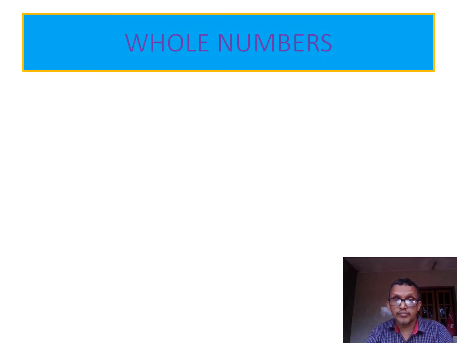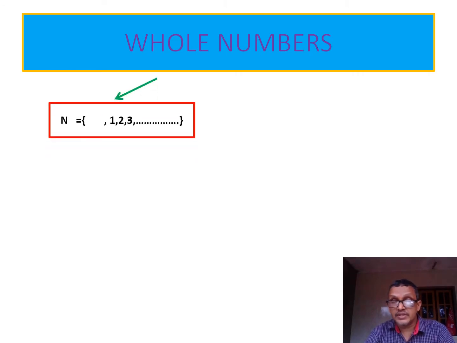Now the next set of numbers: whole numbers. You know that 5 minus 5 is 0, but 0 is not there in the natural numbers. So we include 0. If we include 0, then N becomes the whole number set. The whole number set W is nothing but 0, 1, 2, 3 and so on. In another way, we can say that the whole numbers are the union of positive integers and 0.